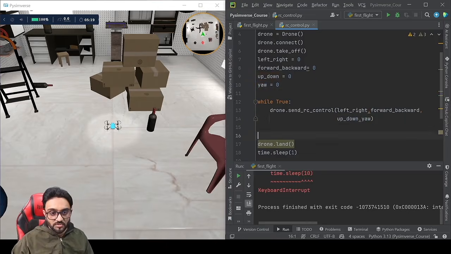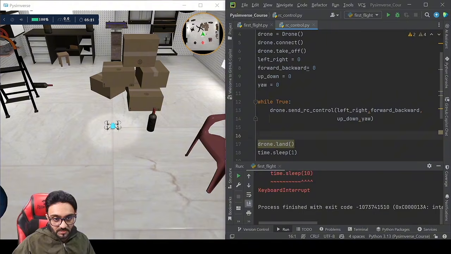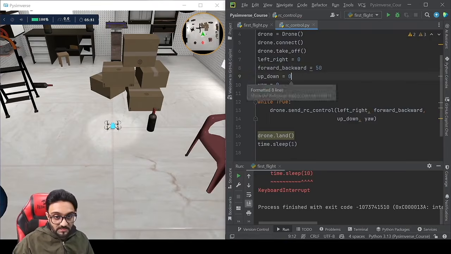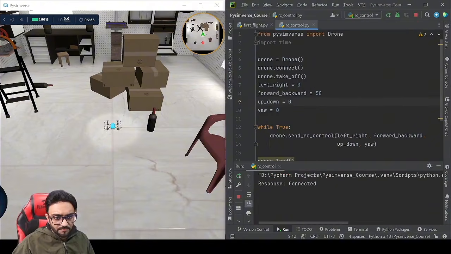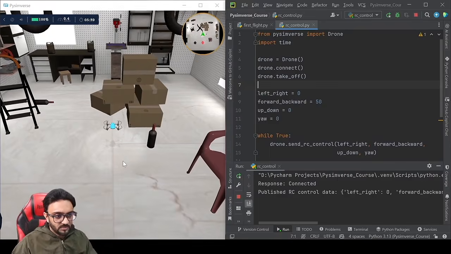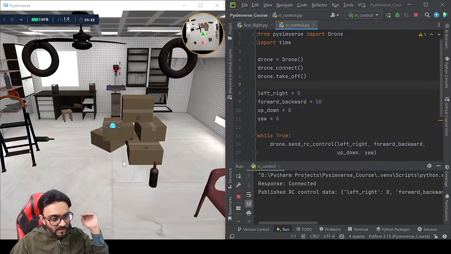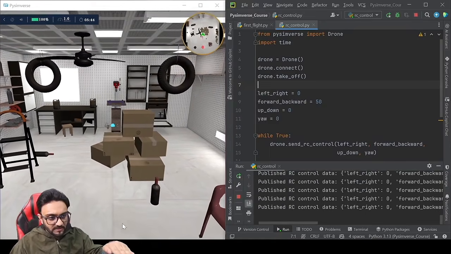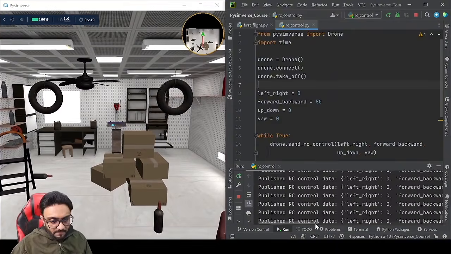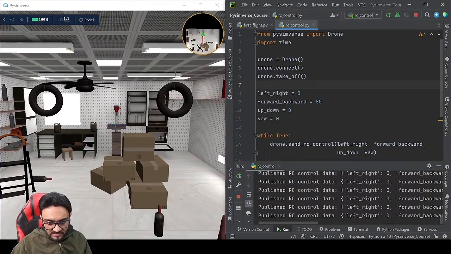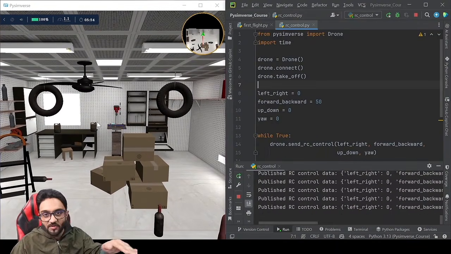So there you go. Now if we wanted to change, we can simply change from here. So let's say back and forward, we can give in the value of, let's say 50. So this is our speed 50, and this is 50 centimeters per second. So now if we run this, it will take off, and then with the speed of 50, it will keep going forward. And as you can see, it keeps going forward. There you go. That's forward backwards at 50. And now it got stuck.